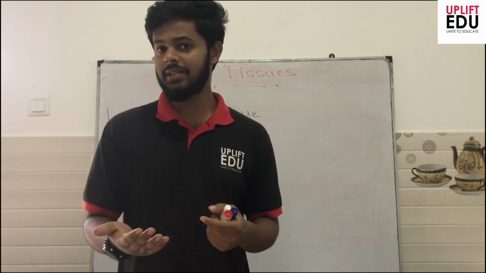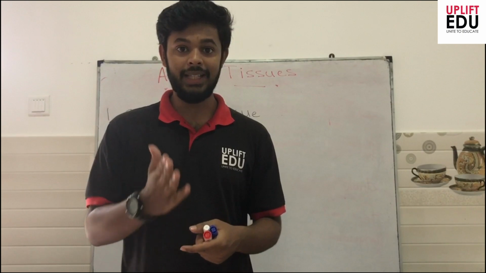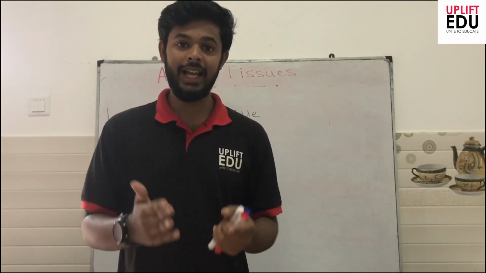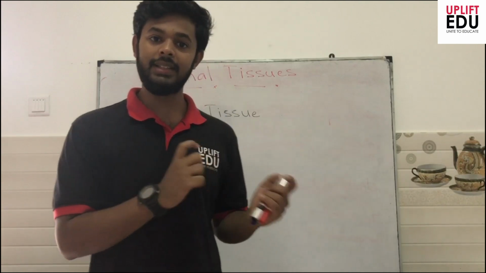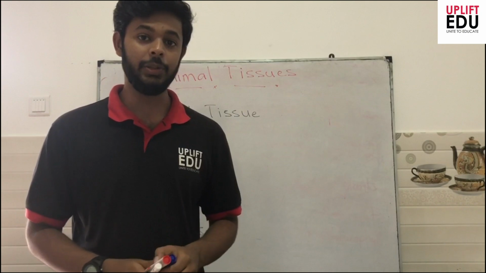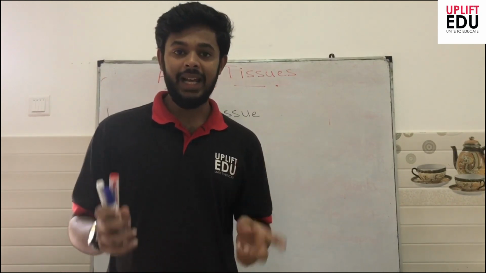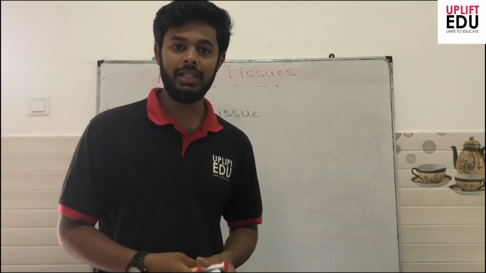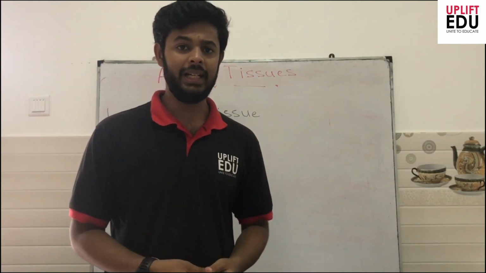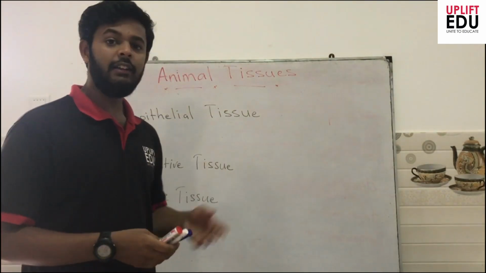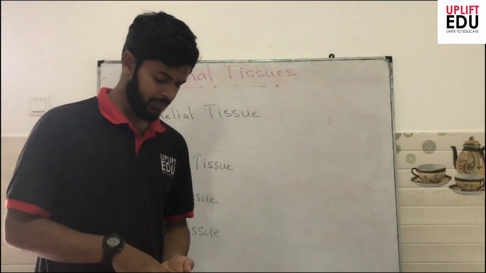If you consider the digestive system or the respiratory tract, the internal surface is lined with a tissue we call epithelial tissue. So we can give a definition for epithelial tissue: the tissue that lines the external or internal surface of a multicellular organism, we call epithelial tissue. Now we'll look at some general features of this epithelial tissue.